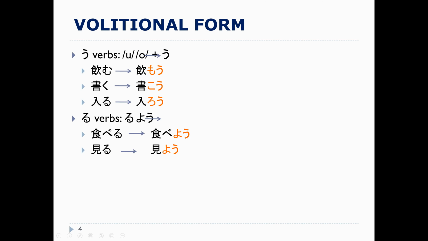So 食べる、食べよう、見る、見よう。Our irregular verbs are also very simple. So する changes to しよう and 来る changes to 来よう. One thing to be careful of, I'm not sure why, but a lot of people have some difficulty with this suru.